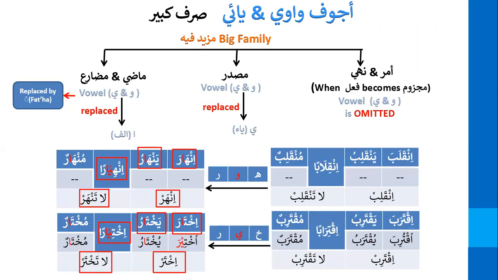Now you remember Sarf Kabir of the families. Over here, you have to remember that in Madi and Mudari, in both places, it's replaced by Alif. We will see how this goes on. Again, it's the same thing. Sorry, this is also the big families. And over here, you will see this Alif will be replaced by a Fatha. That's it, as simple as that.